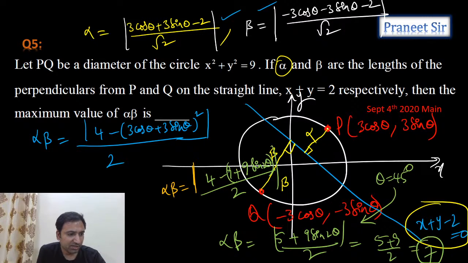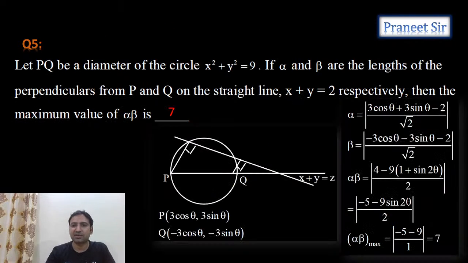Everyone understood this? So if I take theta equal to 45 degrees, I get the maximum value, which is going to be 7. That's it. So 7 is the correct answer.